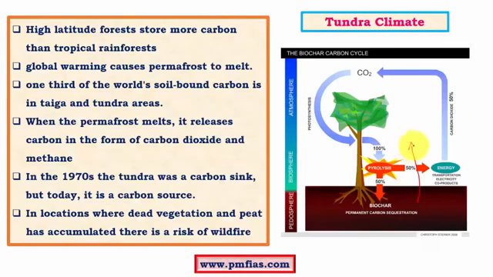So this is the great importance of the taiga climate, where it can act as a carbon sink, but due to global warming, this carbon sink is getting converted into a carbon source, increasing the risk of further global warming. So this is the most important ecological feature of the tundra and taiga type of climatic regions.